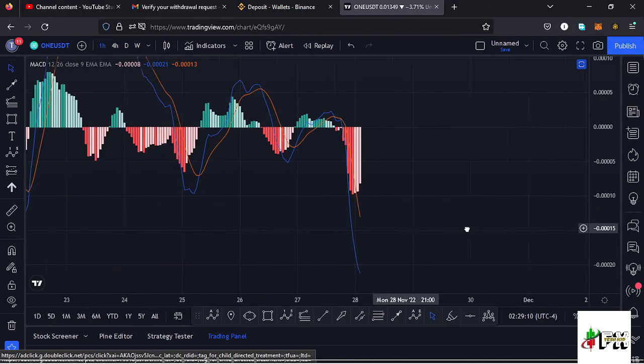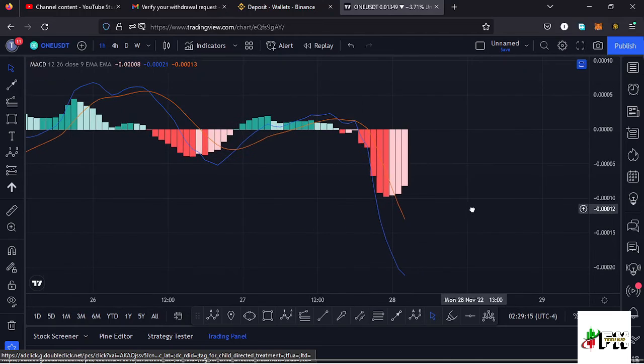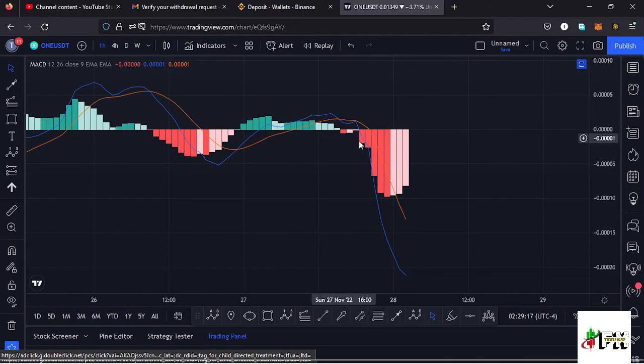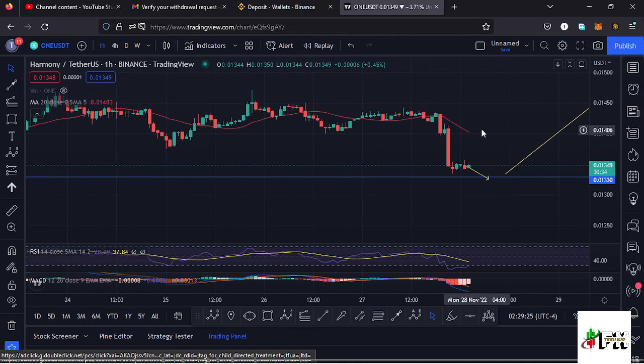Also taking a look at the MACD. Here on the MACD, we had printed a bearish crossover here, but we are also seeing a decrease in the selling momentum here on the MACD, and that would mean we might see that bullish cross being printed over here, and that would mean higher prices are coming our way. And that's the update for HARMONYONE.